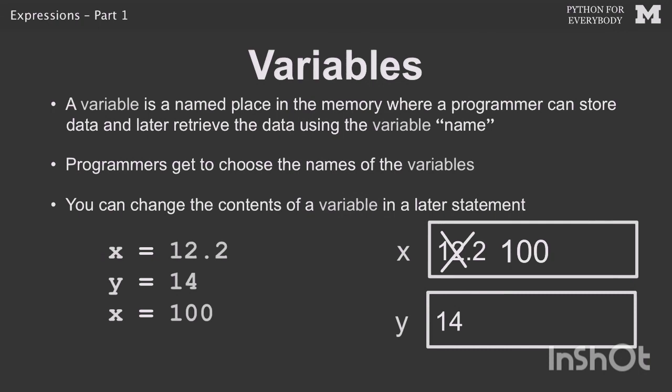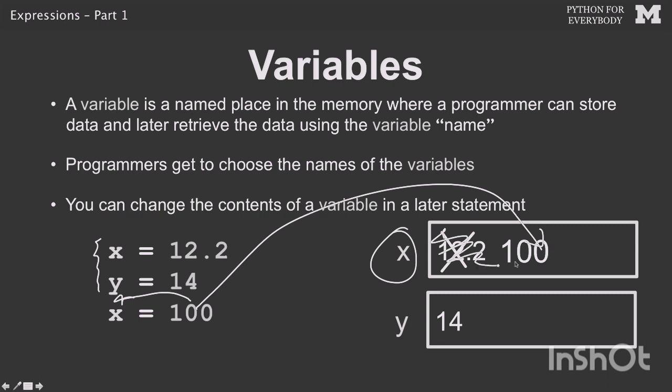And so that's how these things work, and you chose X and you chose Y. Now, if we keep on going in this code, and now we have another line, and we say, oh, hey, X, wait a sec, I already told you about X. X already exists, so don't go and grab any new memory, but stick 100 in that. So 100 goes in, and it wipes out the old value. So that's what happens. This happens first, second, third. And so the third thing is the last thing, and so X ends up with a residual value of 100 in it. So that's kind of variables and assignment statements.